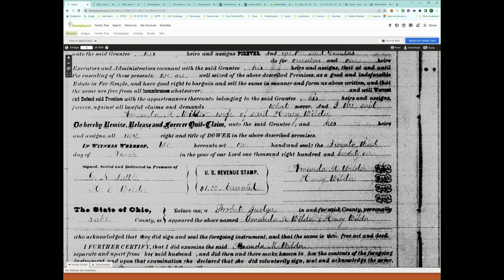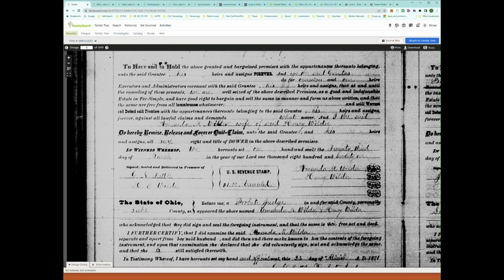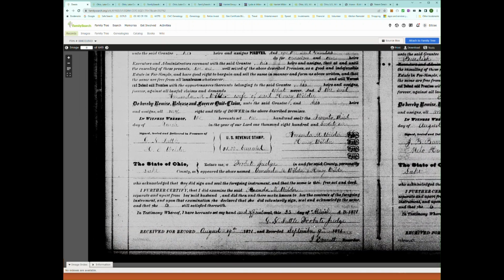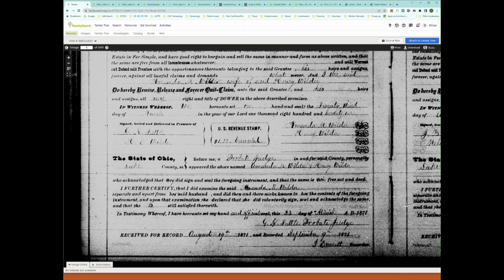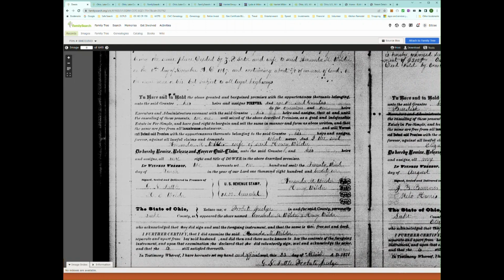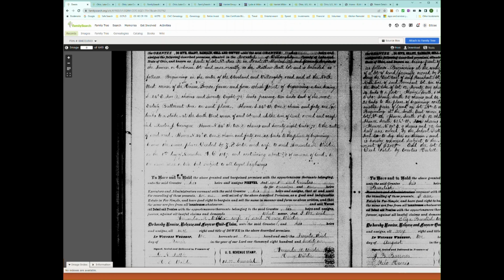So with these deeds, you look at all the names on deeds and keep track of the different major people, the signers, the witnesses, the judges' names, maybe even the clerk. It just provides more information about your ancestors and might offer clues or give evidence that you found the right identity for your ancestor.